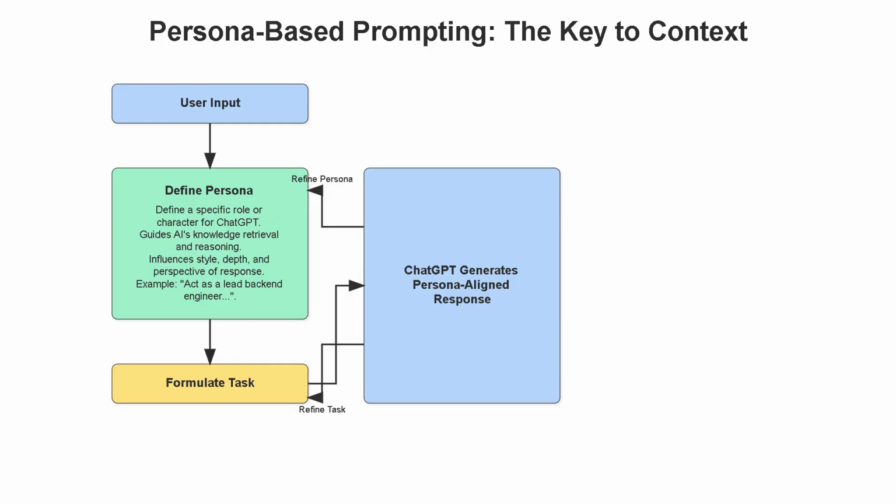For instance, asking ChatGPT to act as a lead backend engineer and explain the pros and cons of microservices versus monoliths for a new SaaS startup will yield a far more nuanced and relevant answer than a generic query. It helps the model filter its vast knowledge base through the lens of that specialized role, leading to outputs that are not only accurate, but also appropriately framed for your specific needs. This is about making the AI's output fit for purpose from the very first interaction.